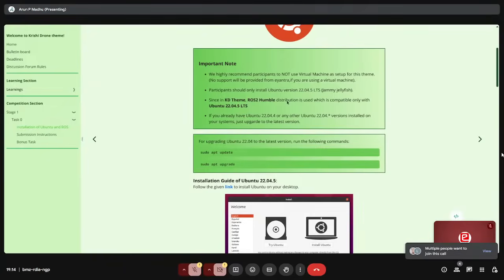And for people who were already using 22 for a long time, you must be having 22.04.3 or 4, something like that. So you don't need to wipe the entire disk and reinstall Ubuntu. You just need to run these two commands: sudo apt update and sudo apt upgrade. It will upgrade your Ubuntu version to the latest version. That's it. This is also something I have seen in the discussion forum. So if you had actually read the theme book, all your doubts will be solved.